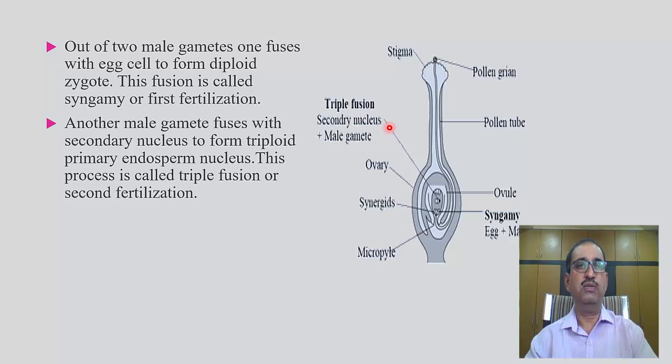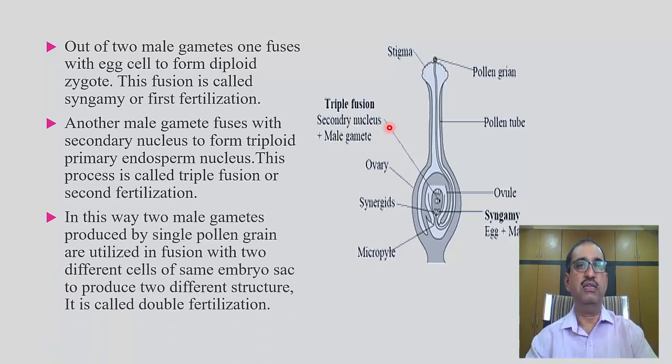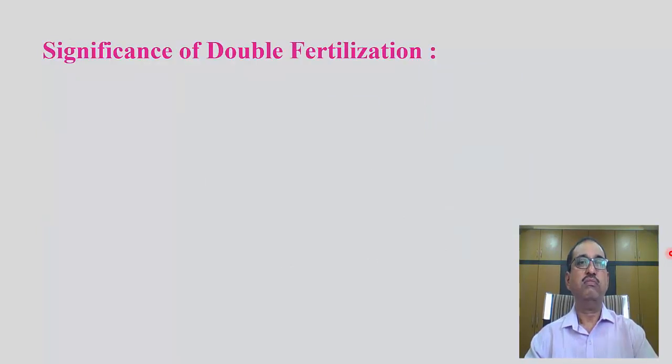This process is called triple fusion or second fertilization. In this way, two male gametes produced by a single pollen grain are utilized in fusion with two different cells of the same embryo sac to produce two different structures. It is called double fertilization.